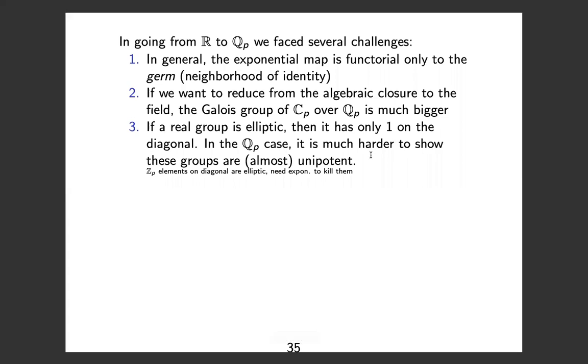Another problem is that if a real group is elliptic, then it only has one on the diagonal. In the Q_p case, it's harder to show that. In the Q_p case, you could have elements on the diagonal which are in Z_p, and your element can be elliptic. So we had to work hard to kill these Z_p elements on the diagonal and show that our unipotent groups are, well, almost unipotent. So they either have one or they might have a root of unity on the diagonal. And we had to build this exponential map to kill these Z_p elements on the diagonal.